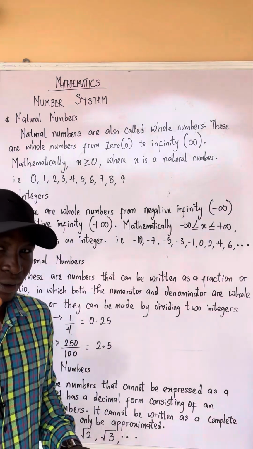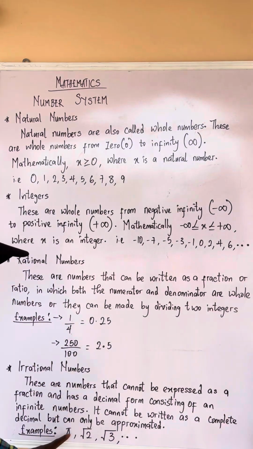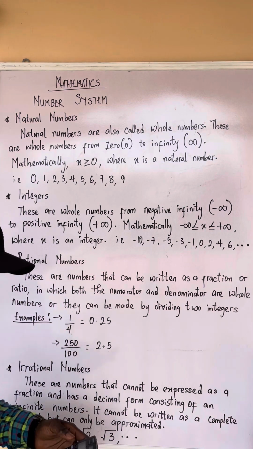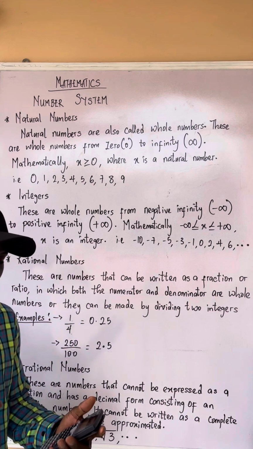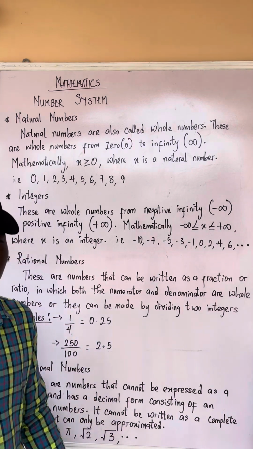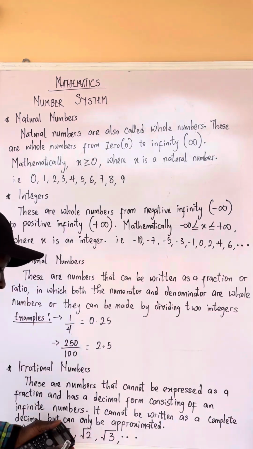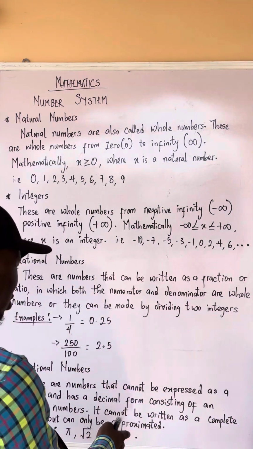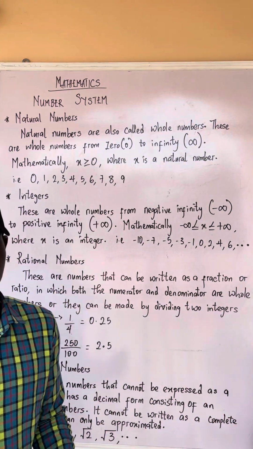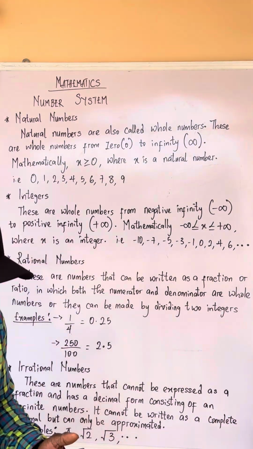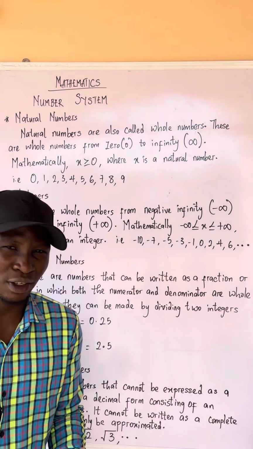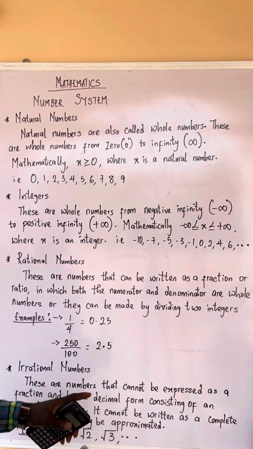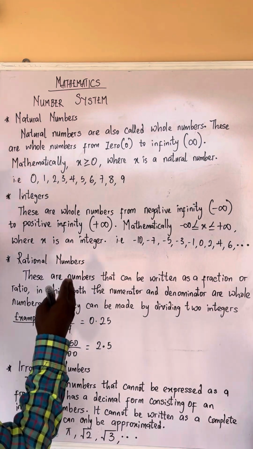That's number one. Take note of it. It cannot be expressed in the form of a fraction. So it means pi is an irrational number. Root 2, when you press square root of 2, you see that it has 1.4142 at the back and so on. So this one too is also an irrational number. Square root of 3 will also be an irrational number. And another example of an irrational number is the exponential. When you press exponential, it is also an irrational number. Do you understand? So do you know the difference between rational numbers and irrational numbers now? And you also know the difference between natural numbers and integers now.